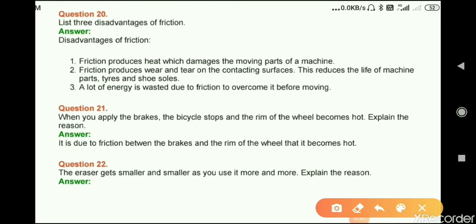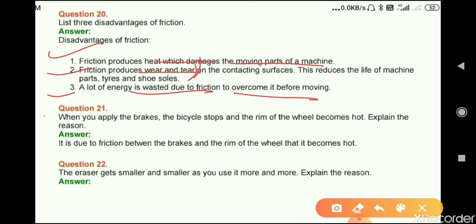So the three disadvantages of friction are: friction produces heat which damages the moving parts of a machine, friction produces wear and tear, and a lot of energy is wasted due to friction to overcome it before moving. So you can write this point till here: friction produces wear and tear.